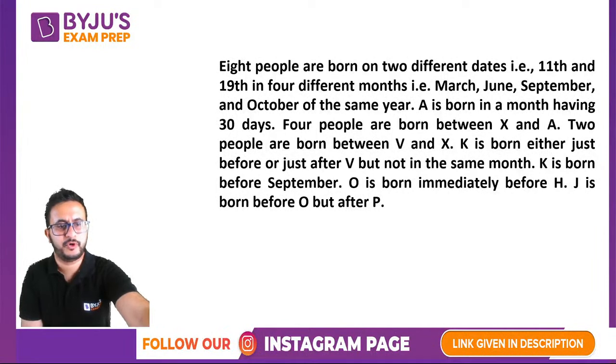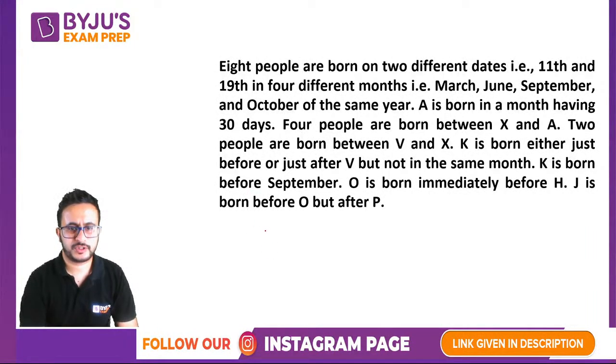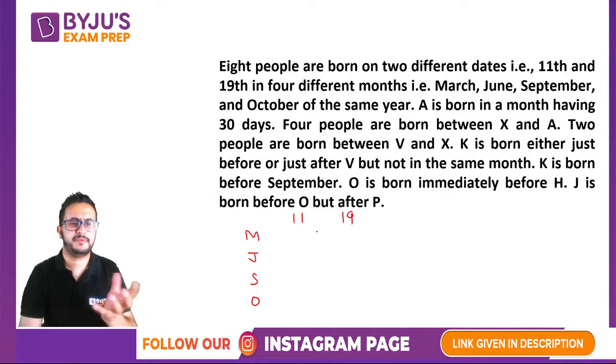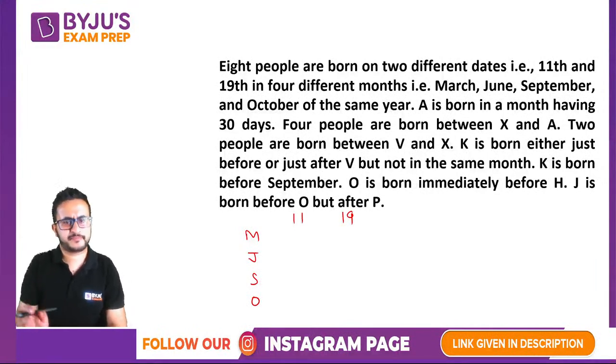So 8 people born on 8 different days, and we have to find out who is born when. We have 4 months, March, June, September, and October, and the two dates are 11 and 19. So probably you will get multiple cases, because nothing is mentioned fixed about someone.